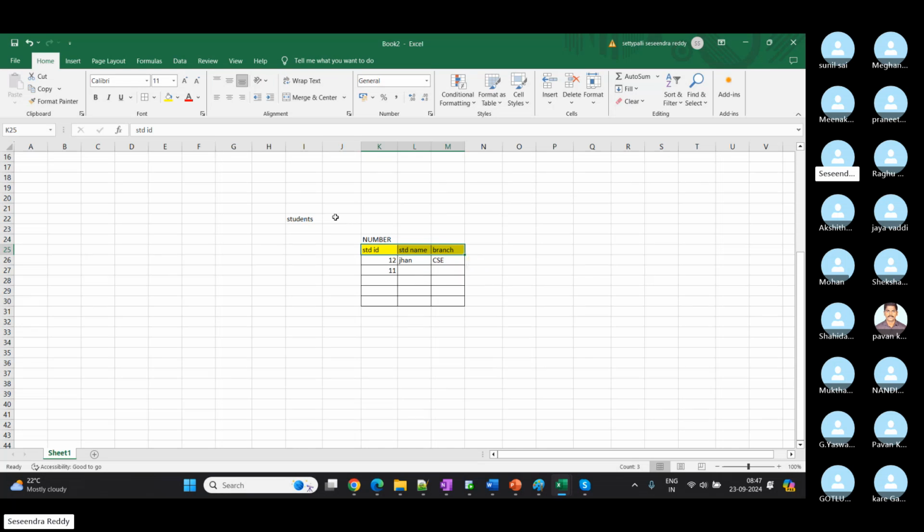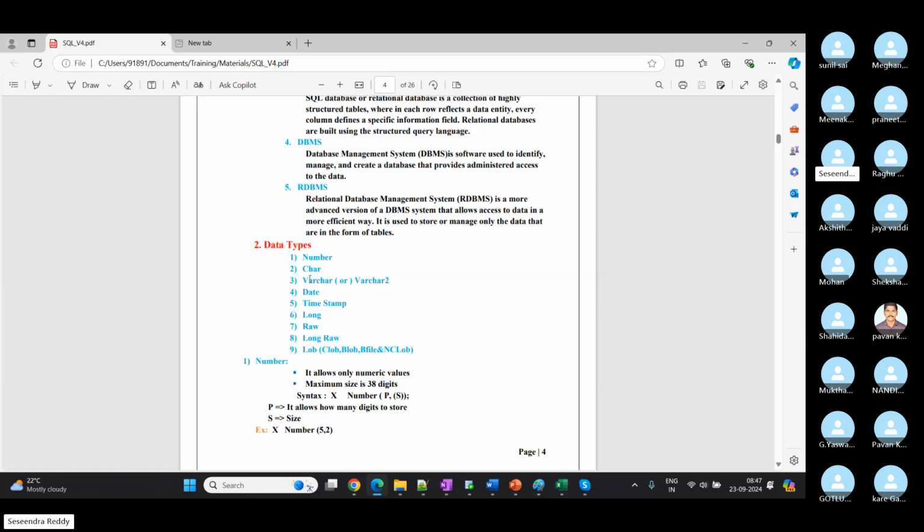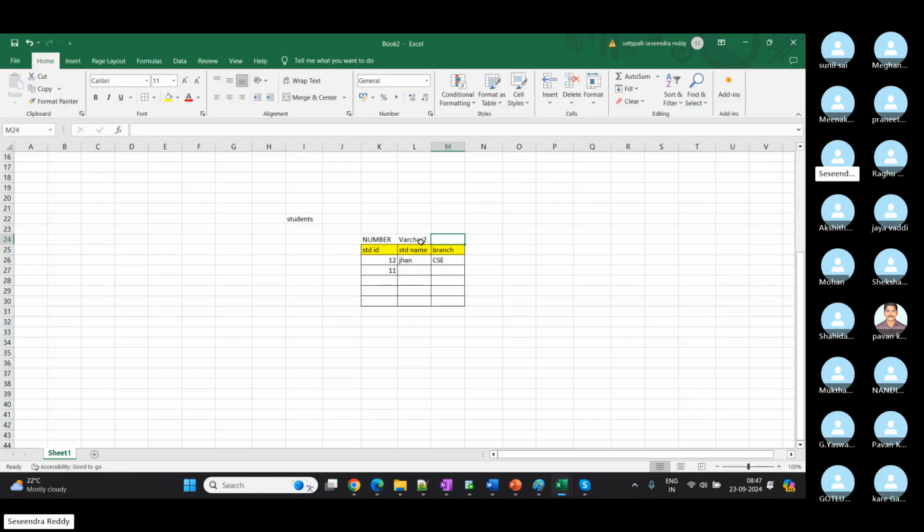Same way, if we are going to store students' information in a database, clearly we are going to say it is my number data type for student ID. I am going to store numbers only, right? When it comes to name, we are going to use varchar2, and you can see two types here, char and varchar2. Both data types are used to store characters only. It will allow characters as well as numbers. But there is one small difference between these two data types. We will see once we create the table.